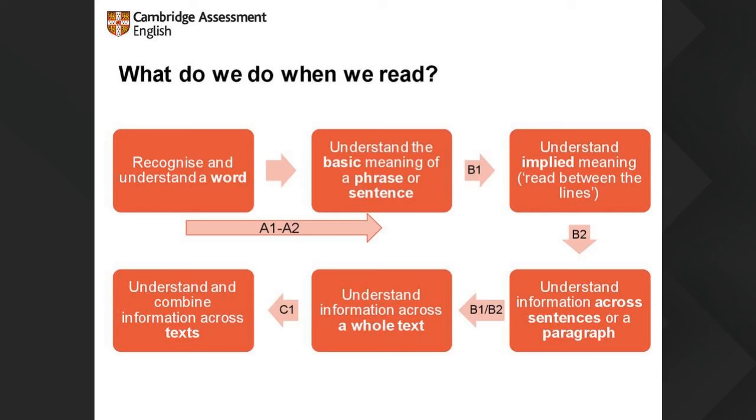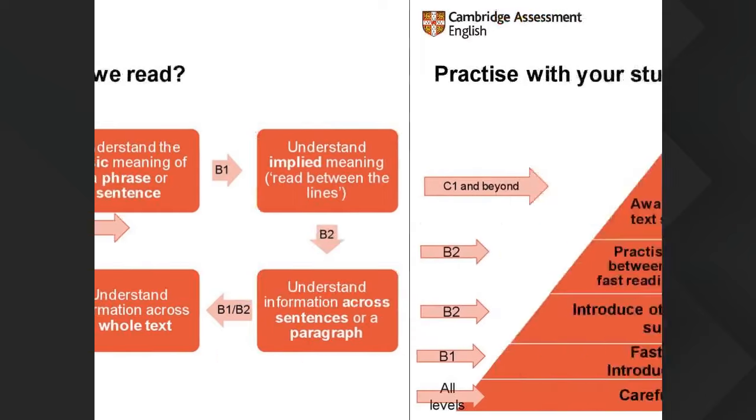At B1, we start to work on implied meaning. That's reading between the lines. Obviously, this needs development in the coming levels. We also, at B2, understand information across sentences or a paragraph. Then we move on to a whole text, and then at a higher level, C1 and above, we need to understand and combine information across texts, especially in that Proficiency writing part 1, which we'll be looking at on Friday.